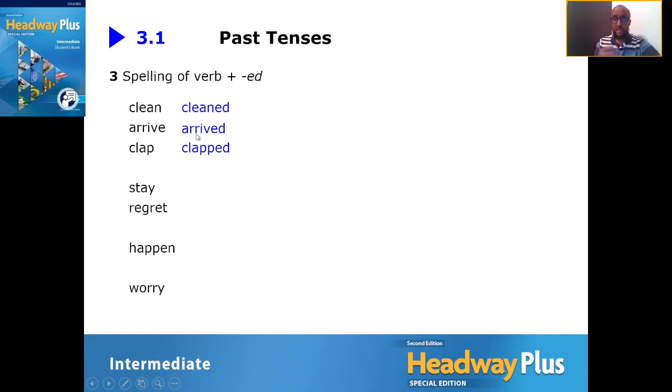Why is that? Well, let me explain. If you look at the last three letters, let me quickly switch over to my main screen. In the word clap, we have the spelling C-L-A-P. The last three letters are L-A-P.